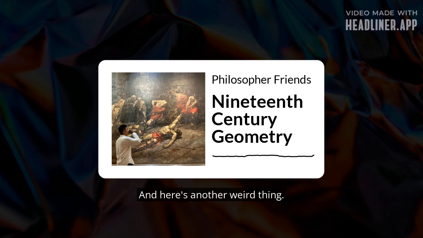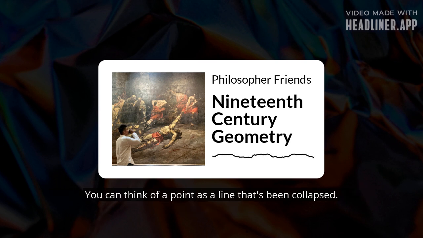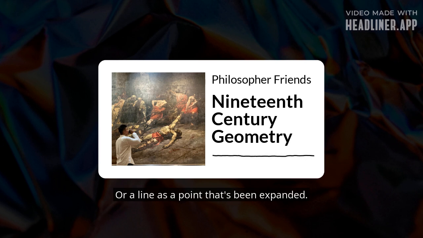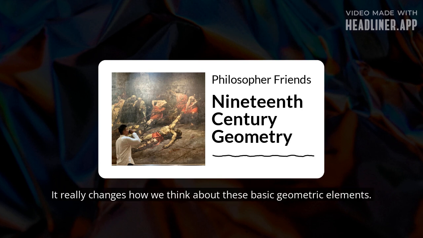And here's another weird thing. In projective geometry, there's not really a difference between a point and a line. What? Yeah, you can think of a point as a line that's been collapsed, or a line as a point that's been expanded. Interesting. They're what we call dual to each other. Dual, like two sides of the same coin? Yeah, exactly. And this duality goes even further. Points and planes, they're dual too. Whoa. It really changes how we think about these basic geometric elements.